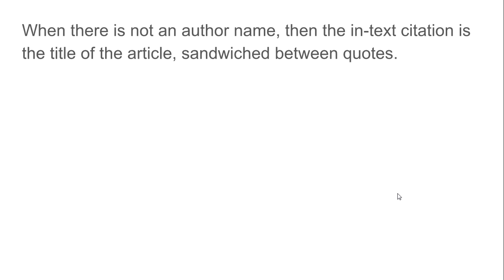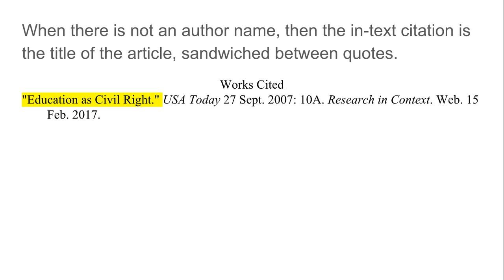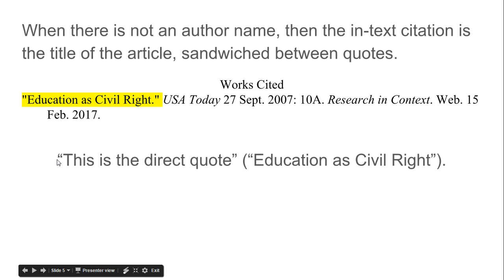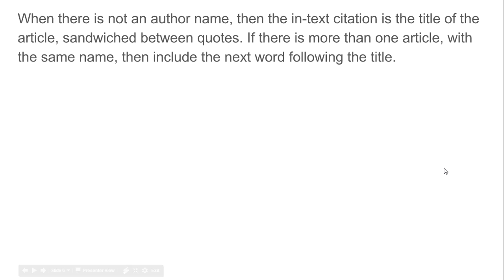Now, many of you have information that came from articles that do not have an author name. So then the in-text citation is the title of the article sandwiched between quotes. So if this is my works cited example, I have the title of my article in quotes, Education is a Civil Right. Then my direct quote is in quotation marks, followed by the parentheses and the title of the article in quotation marks, parentheses, and a period at the end. When there is not an author name, then the in-text citation is the title of the article sandwiched between quotes.